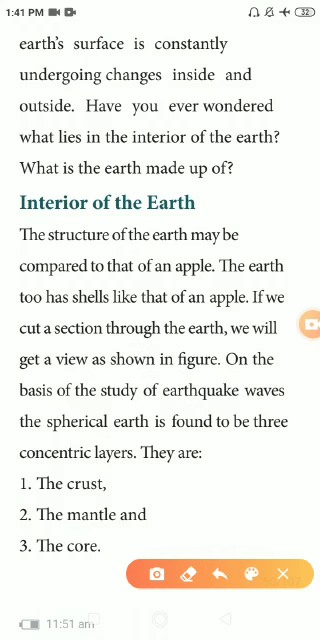Next, even now the earth is moving a few millimeters to centimeters. Still now, due to tectonic activities, the earth is moving. That is given here: undergoing changes inside and outside. Some changes are happening inside the earth and outside the earth. So have you wondered what lies in the interior of the earth?